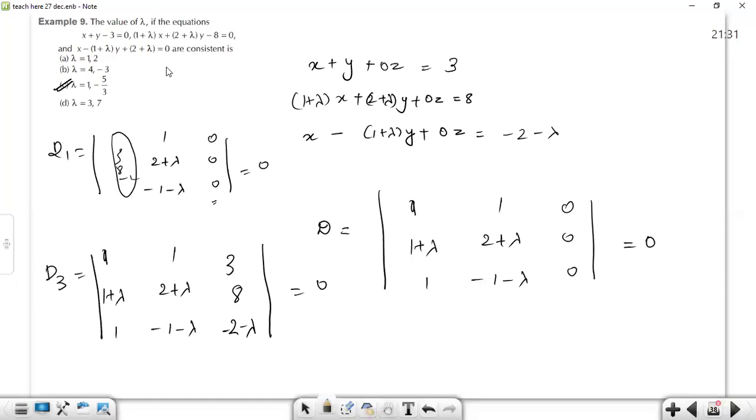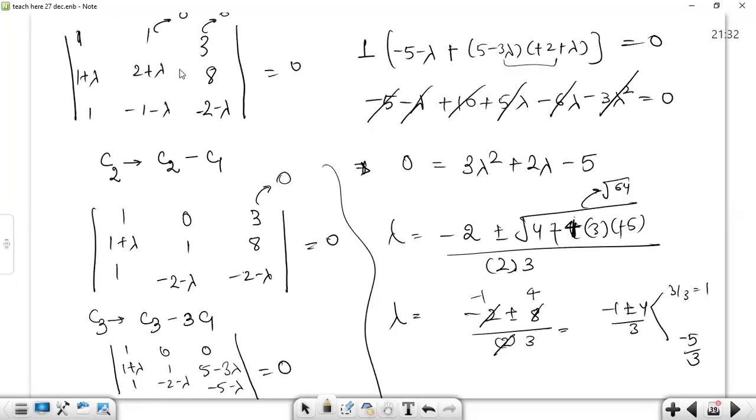So this is what we have done. We were asked for the lambda value. We observed the equation and concluded that the given set of equations is homogeneous. That's why D1, D2, D3 should all become 0 when it is given that the solution is consistent. Conveniently, we found D3 because there was lambda, so we were able to solve this determinant. Other determinants will become directly 0 with the effect of a single column. This column got replaced in D3. That's why we were able to find the value of lambda using D3 and expanding it and doing some operations. Is that clear, everyone?